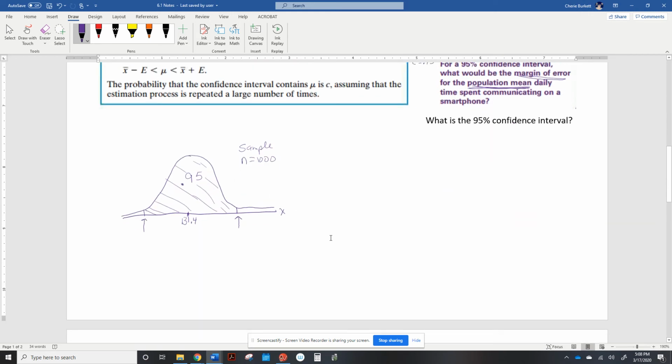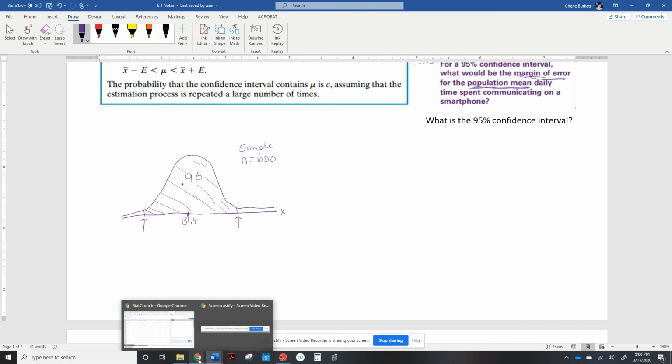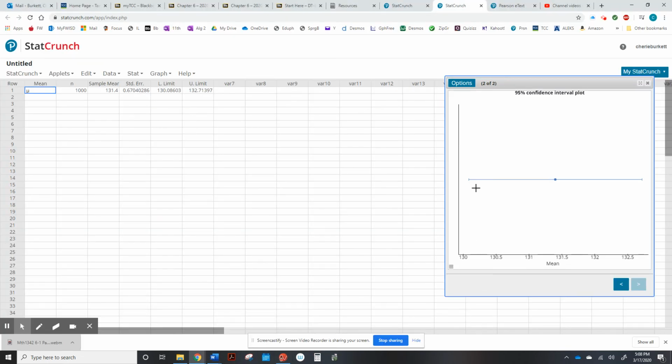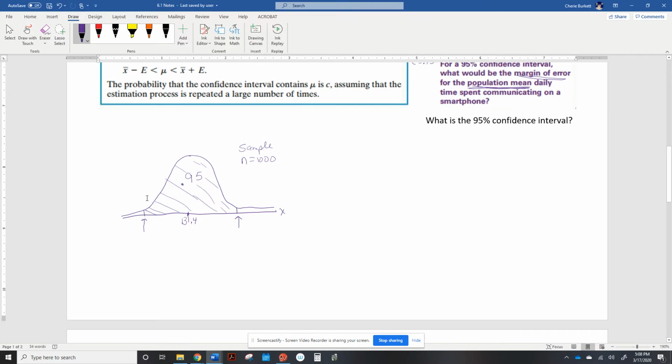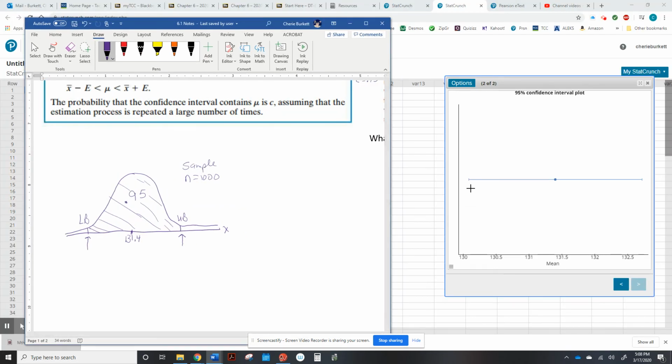But what StatCrunch did for us over here, let me find it. What StatCrunch did right here, these last two numbers, or this number right here and this number right here, they gave us those two numbers. So that's what goes right here. This is the lower bound, and this is the upper bound. And what it's saying is that, let me write those two numbers down. Let me shrink this a little bit so I can get both of them. This one was